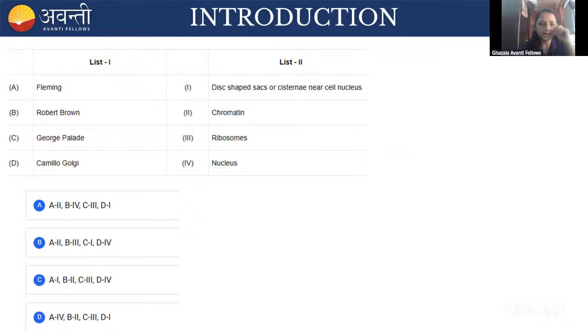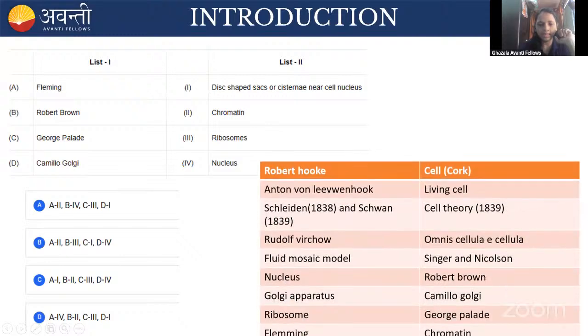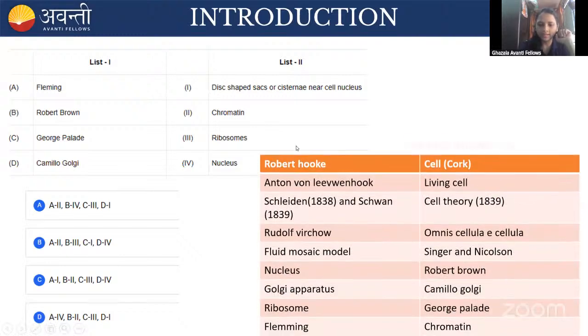Sharing the result: 67% gave option A, 17% B, and 17% C. No problem. Which is the correct answer, guys? The correct answer is A. And here you can see, Fleming is a scientist who discovered the chromatin structure.